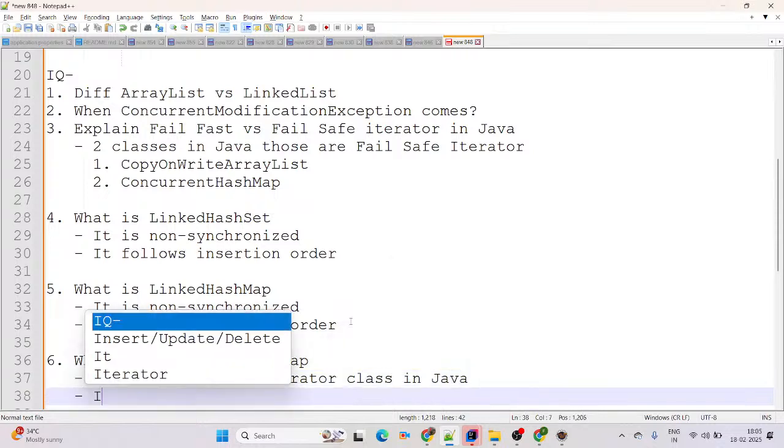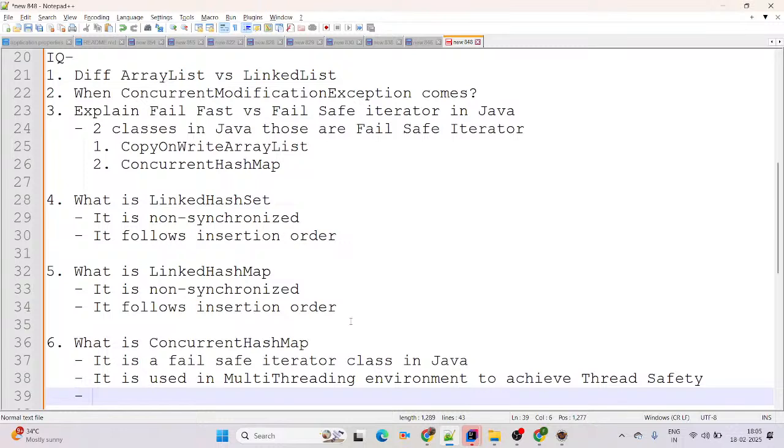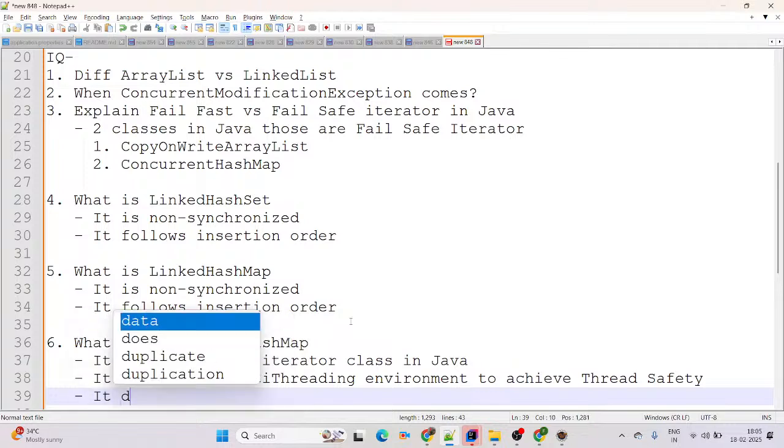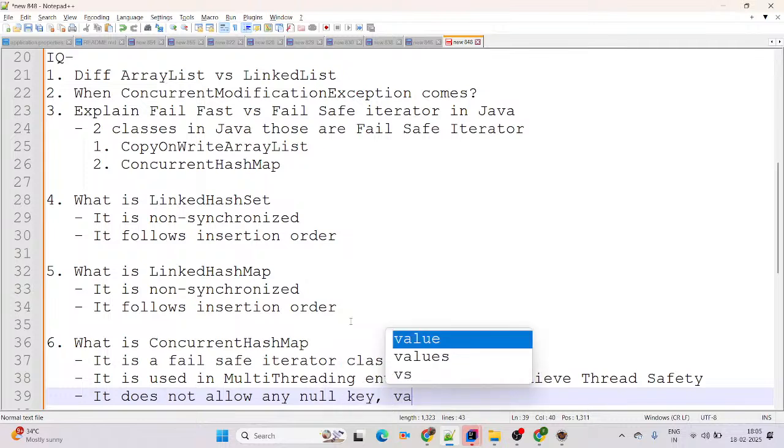Next point, it is used in a multi-threading environment to achieve thread safety. Thread safety means thread synchronization. You can simply consider. In upcoming sessions I will take care of thread synchronization practical examples. Next point, it does not allow any null key or value. If you are adding, it will give us a NullPointerException.